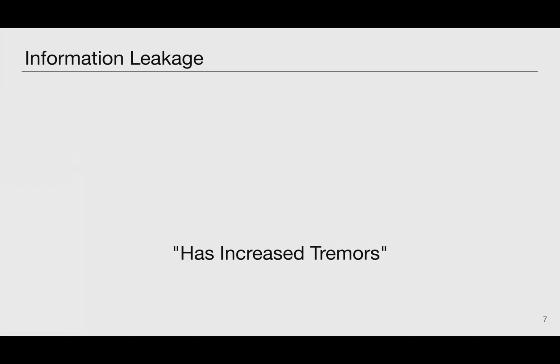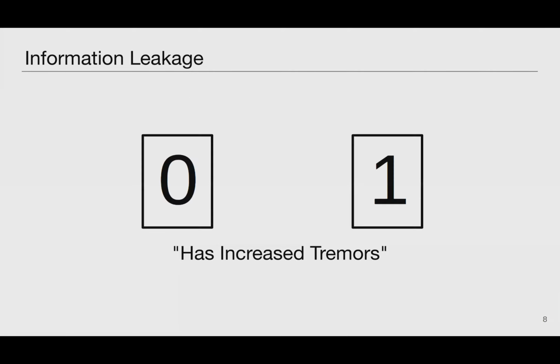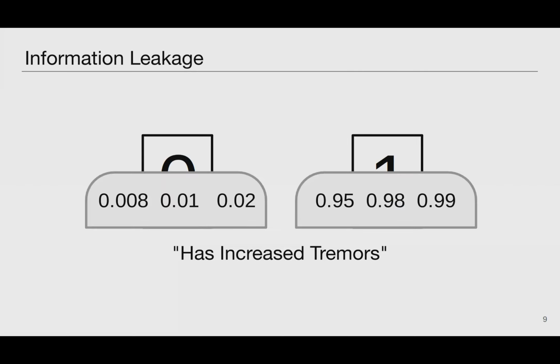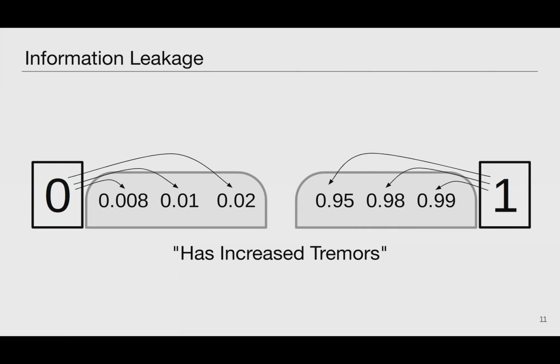In our running example, for each patient, the concept of has increased tremors is either true or false, but the outputs of neural network nodes are never exactly 0 or 1. For instance, the network may produce probabilities that a patient has increased tremors, like 0.02 or 0.98. Because these probabilities are all close to their corresponding binary labels, it's tempting to think of them as just conveying the fact that the increased tremors concept was true for a given patient. But what does the deviation from the binary labels encode?